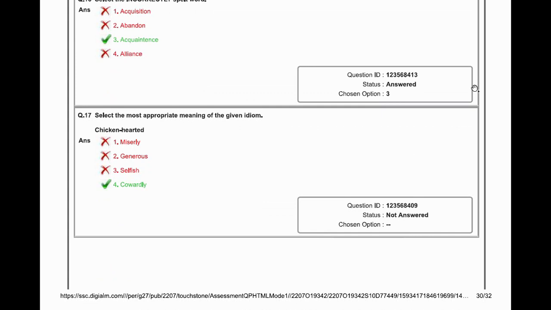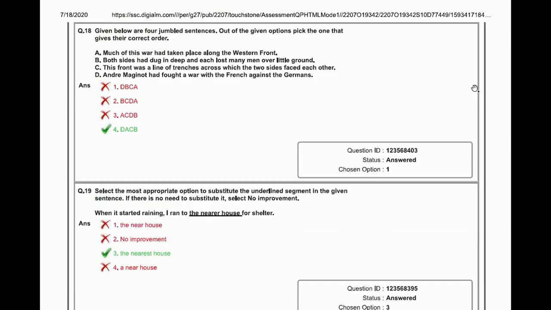Select the most appropriate meaning of the given idiom. Chicken-hearted. Miserly, generous, selfish, or cowardly. The answer is cowardly, option fourth.